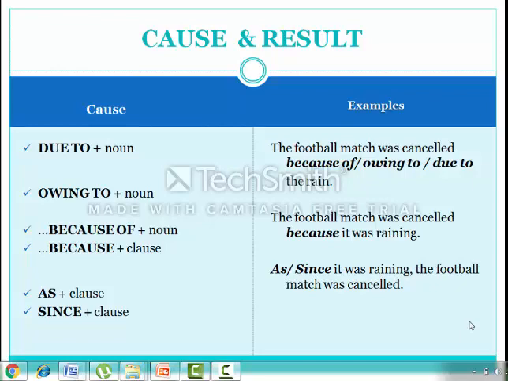So, as you can see, because of is followed by a noun, the rain. The football match was cancelled because it was raining. In this case, because is followed by a clause, it was raining. And as or since it was raining, the football match was cancelled. So again, as or since followed by a clause also.